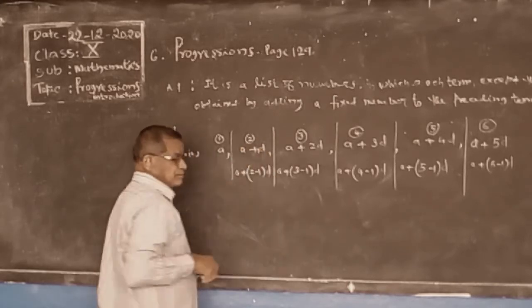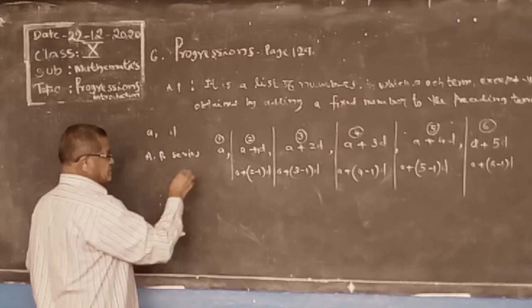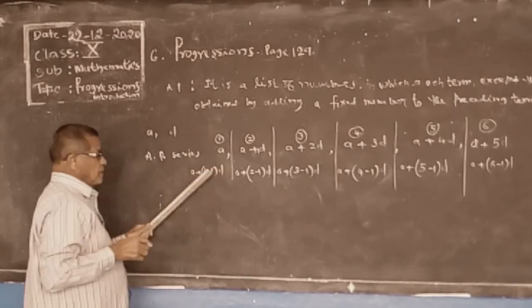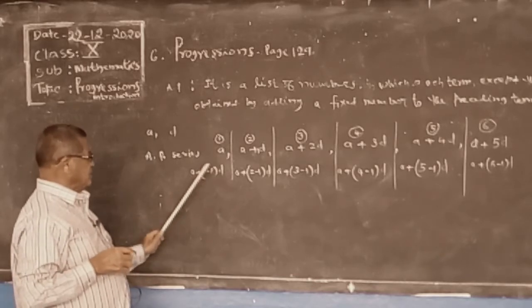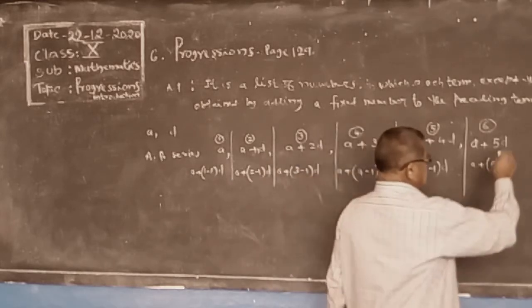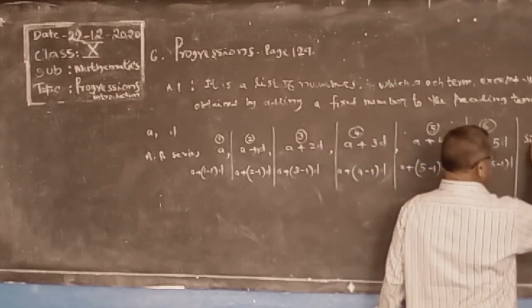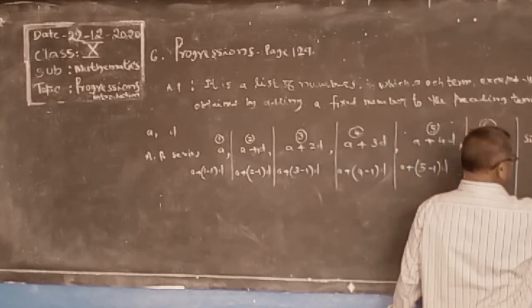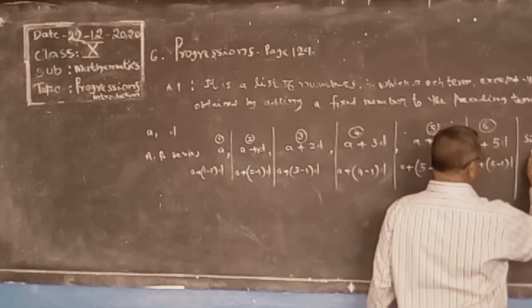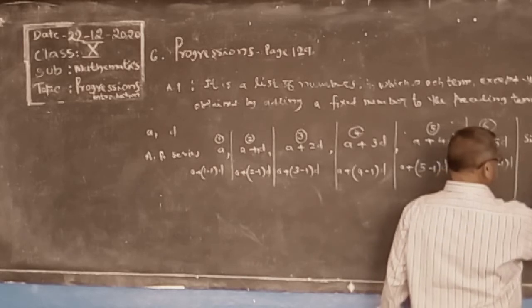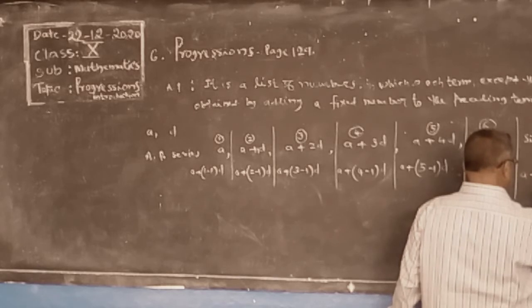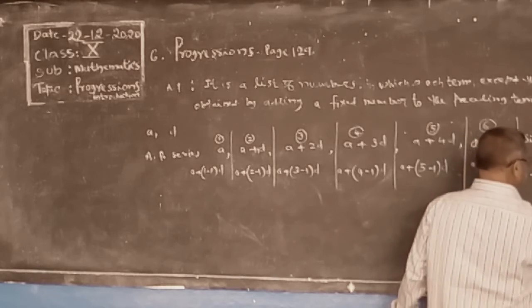And this is a plus 1 minus 1 of d, that is 0 into d, only a. Similarly, the nth term is equal to a plus n minus 1 of d.